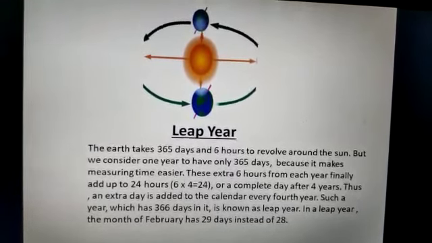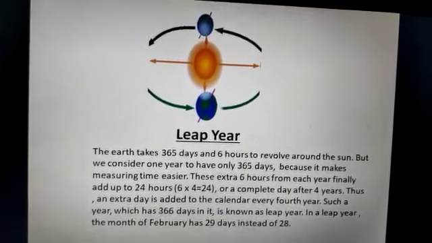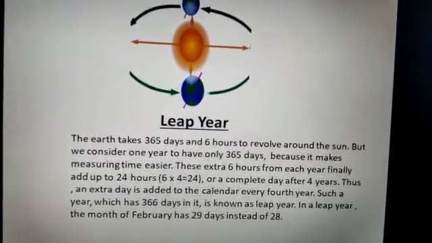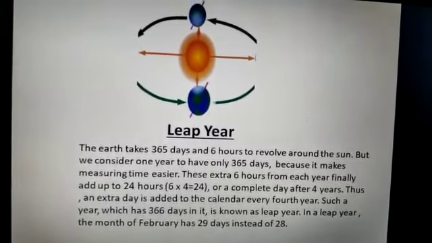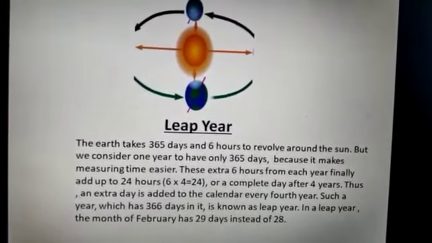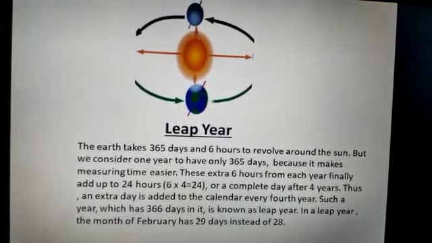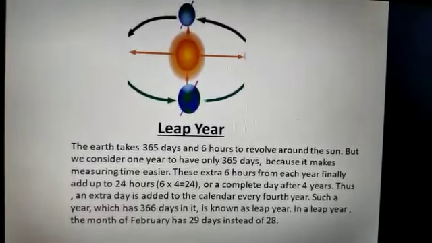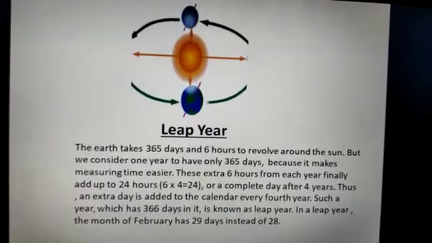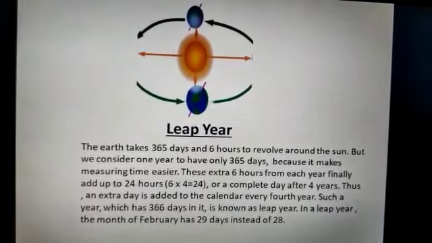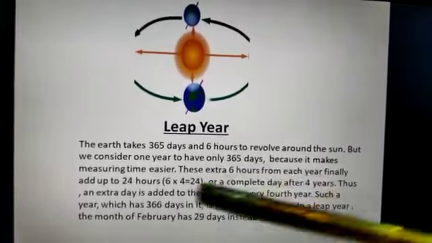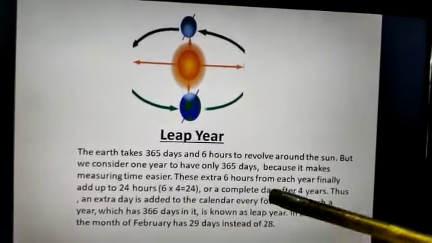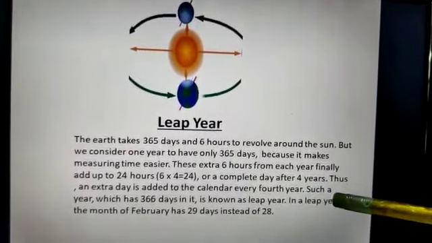The earth takes 365 days and 6 hours to revolve around the sun. But we consider 1 year to have only 365 days because it makes measuring time easier. Now this extra 6 hours from each year finally adds up to 24 hours. That is, 6 into 4 is equal to 24, or a complete day after 4 years.